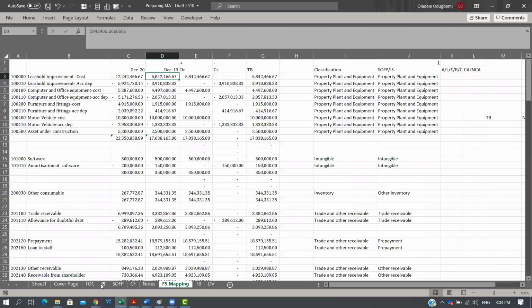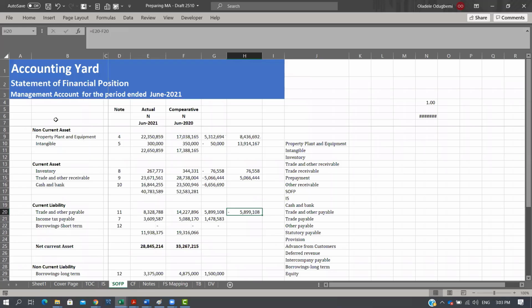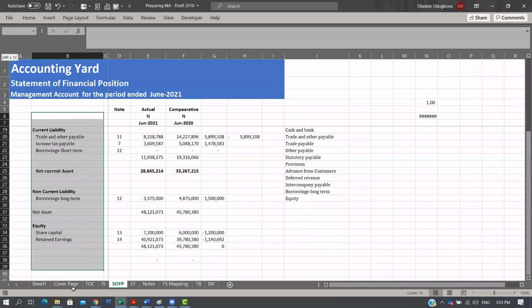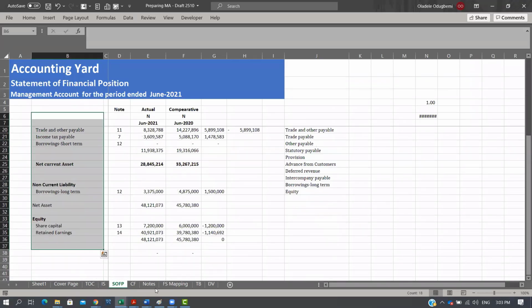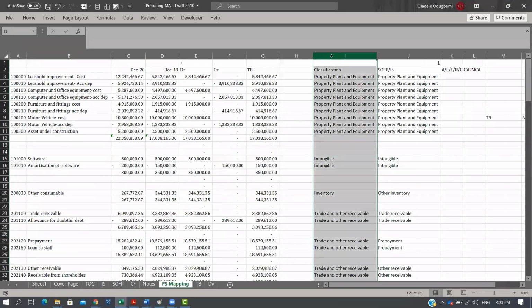The first level of classification is exactly how I will see it on the face of my income statement, and on the face of my statement of financial position. So this is my FS mapping. This first column is exactly how I'll see it on the face of my primary statement.